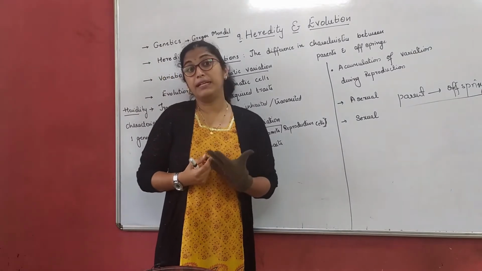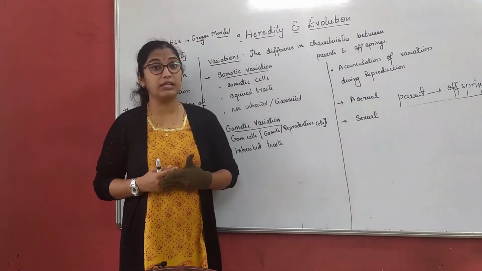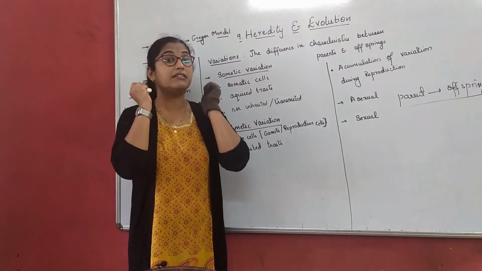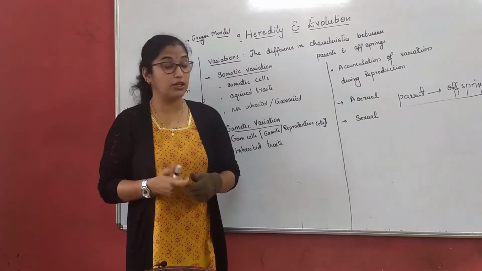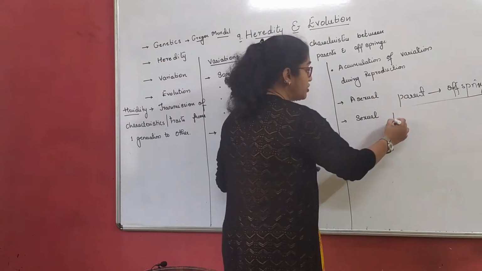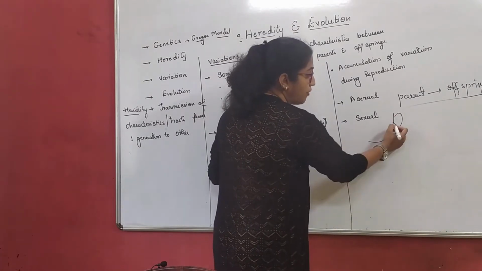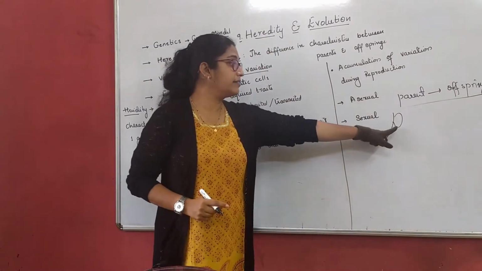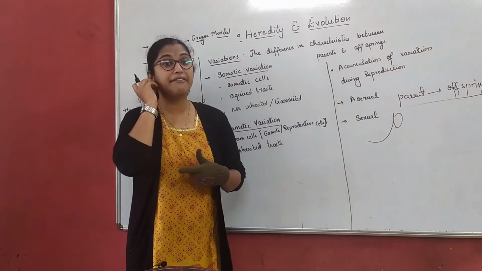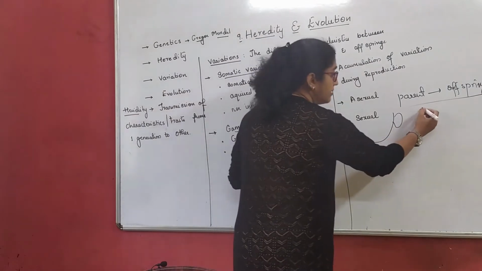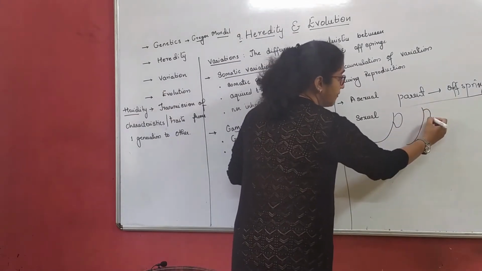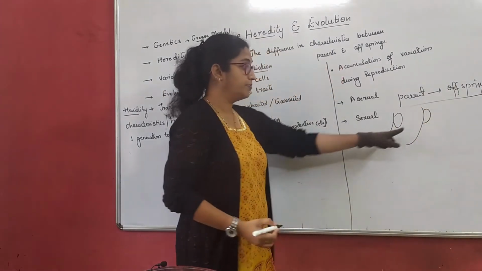One best example of variation is free earlobe and attached earlobe. For example, if this is your face and this is your ear, some of you will have what is called a free earlobe, and otherwise you have an attached earlobe, right?